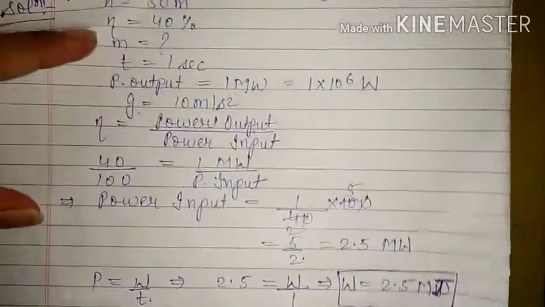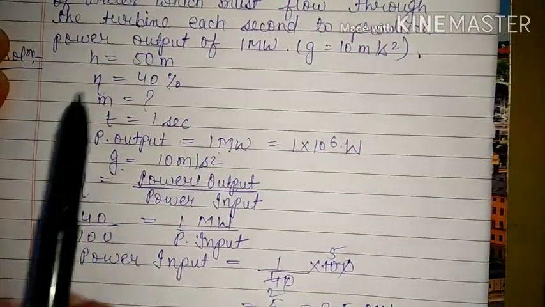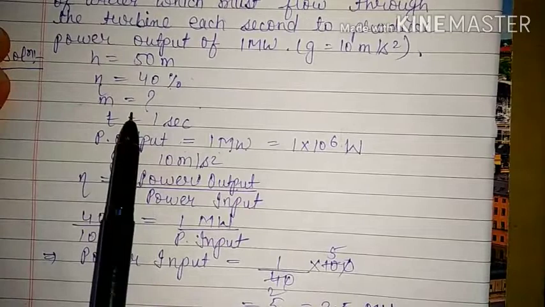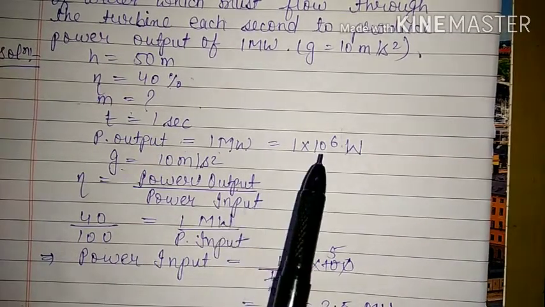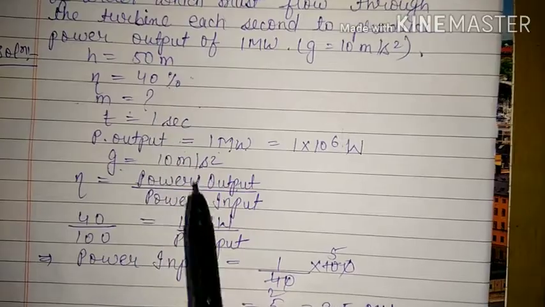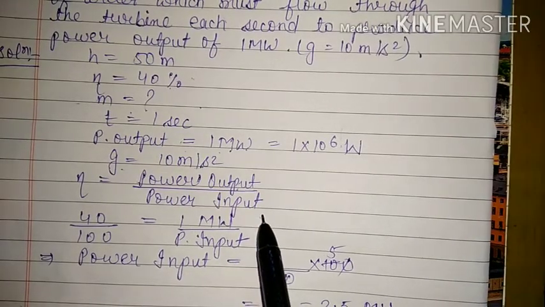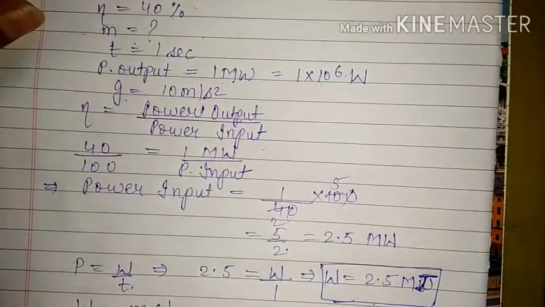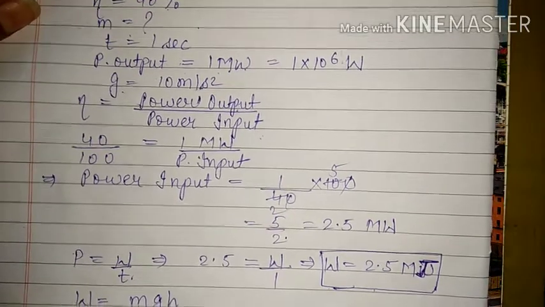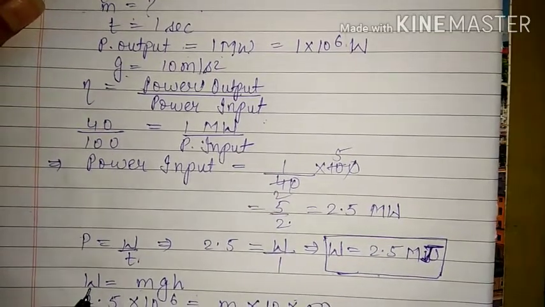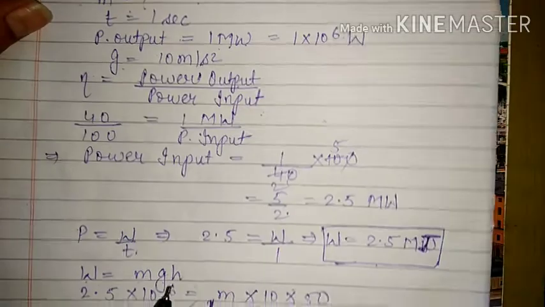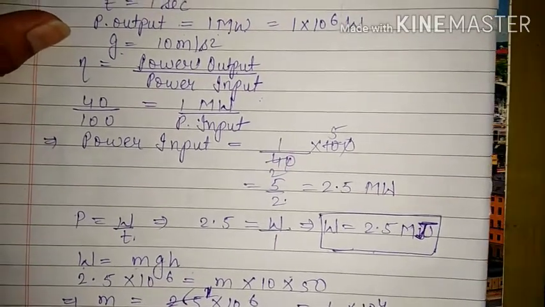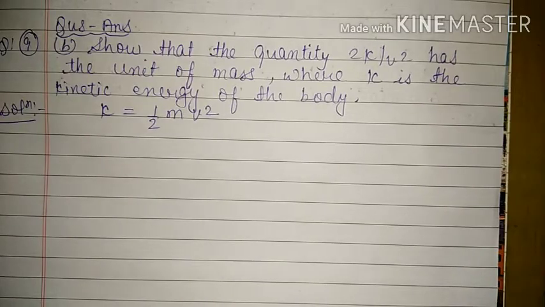Okay. So once we will see again, see some things are given, that is the height is given, efficiency is given, mass we have to calculate, time and power output are given. So first of all, with the help of the efficiency we can calculate power input. Then with the help of power input we can calculate the amount of work done, because we want here m, and the work done is in the form of potential energy. So we will make the use of formula W is equal to mgh. W we are having, g we are having, h we are having. So from here we can calculate the amount of mass. Rest of the questions of exercise 2C you will try by yourself, and if you have any doubt then let me come to know, then we will see it.